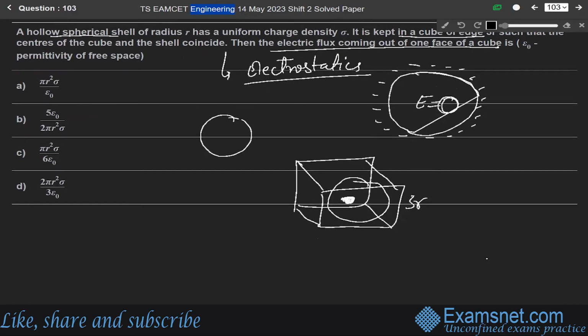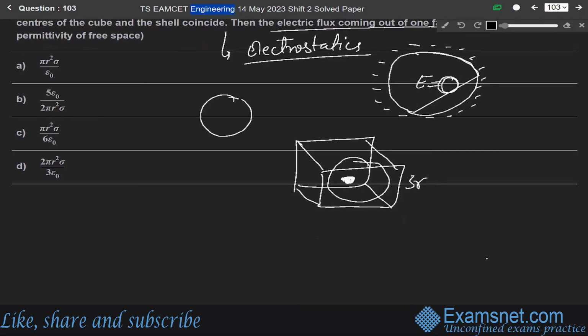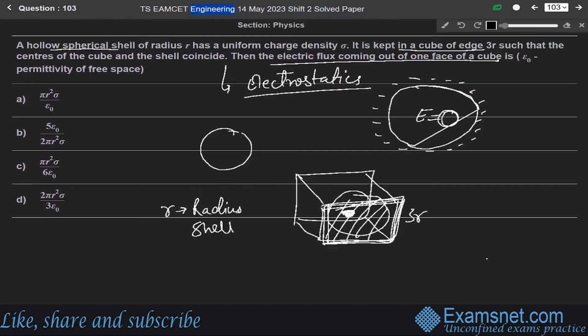We have to find the electric flux coming out of one face of the cube. Let us say from this face we have to find the flux coming out of it. Let the radius of the shell be r, and the uniform charge density is given as sigma.